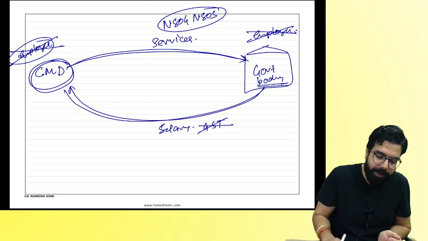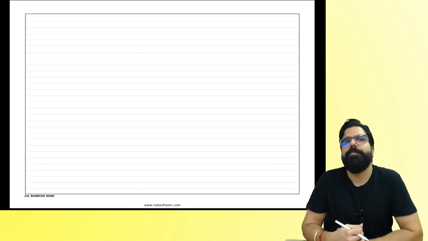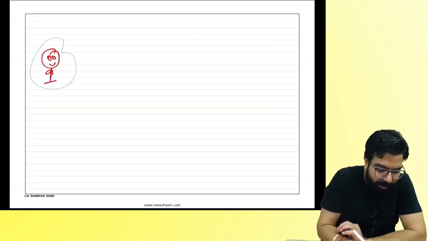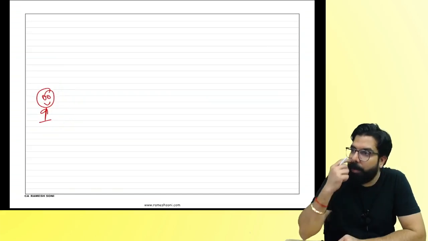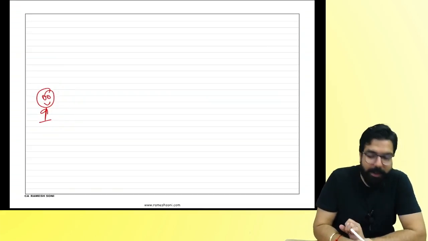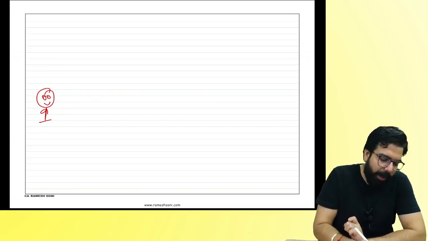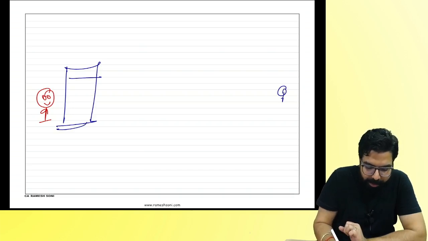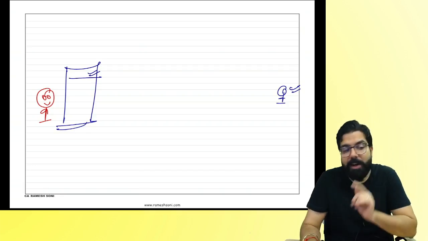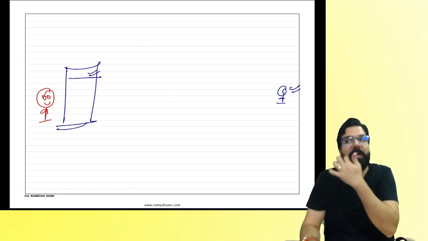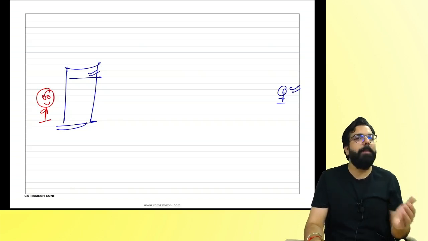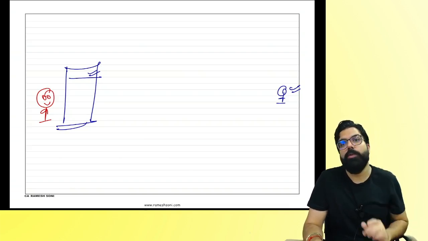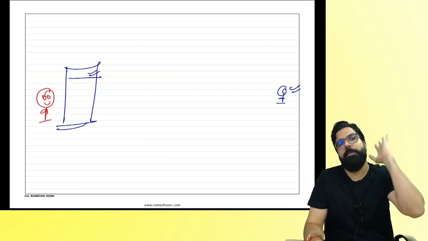Let me ask you everyone, tell me one thing. You went to one builder, not a bodybuilder. You told him, I want to buy a flat. The builder says, sir, the flat is ready. He sold you the flat. My question: did he do construction for you, or did he sell you the complete building, a completed flat? He sold you a completed flat, right? Will he charge you GST or no GST? No GST. Why? Because when he sells you, he will charge you stamp duty.